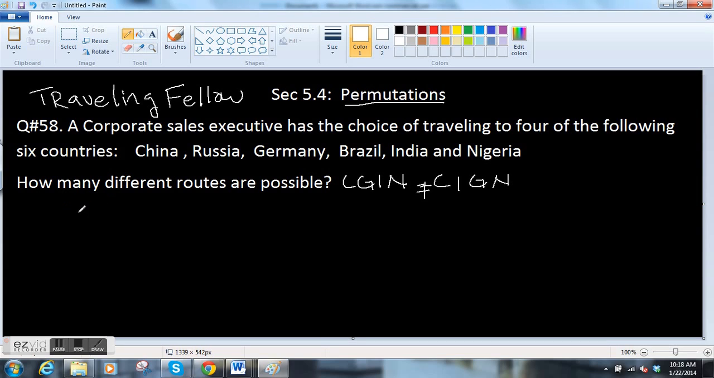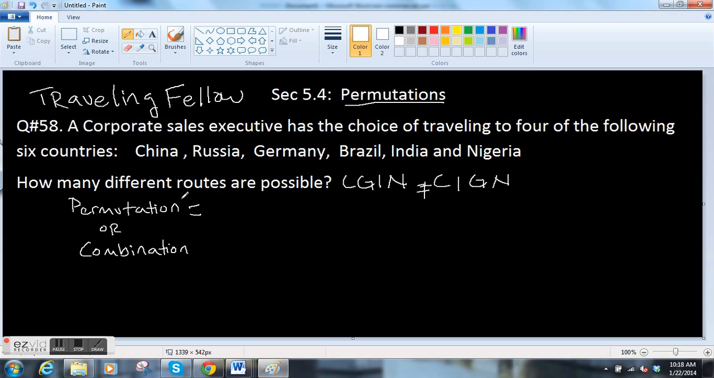So the first question when you're looking at problems like this is you have to ask yourself, is this a permutation or a combination? They're different formulas, so it's important to know which one you're dealing with.